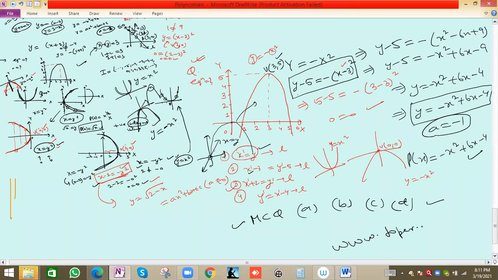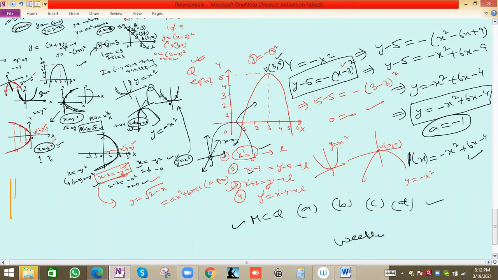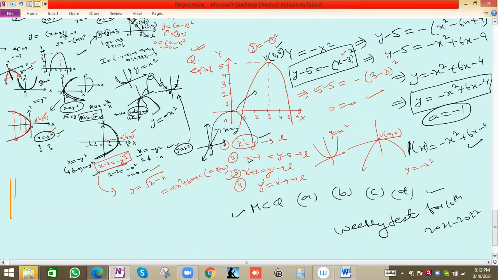Sir, I registered in that. After registering, you will get a folder icon, a 10th weekly test folder. In that you can see the weekly test for 10th, 2021-2022 batch. Inside the weekly test, the options are chapter-wise.